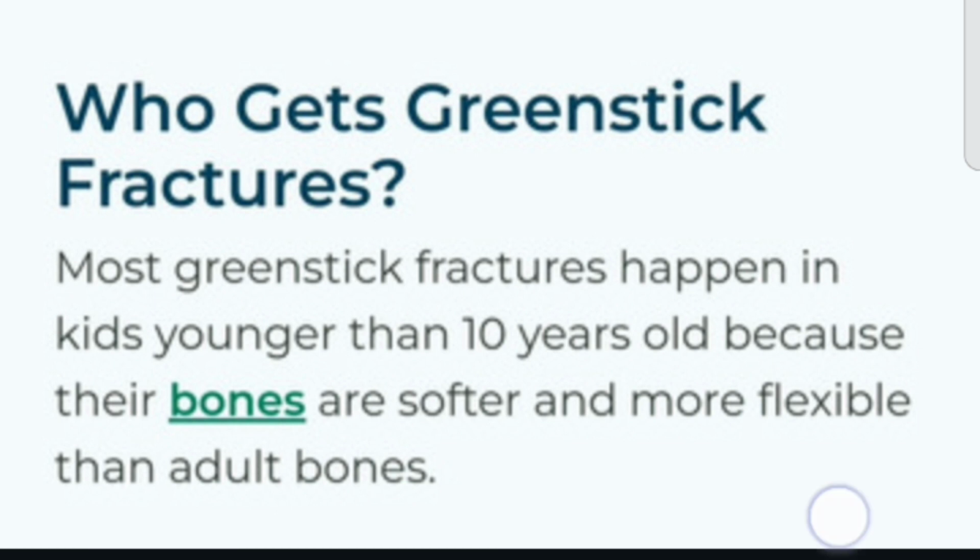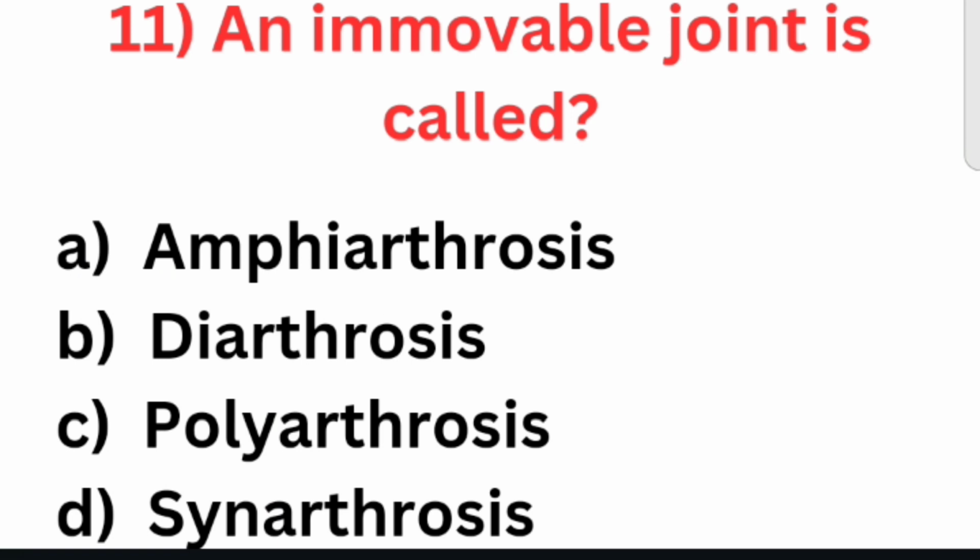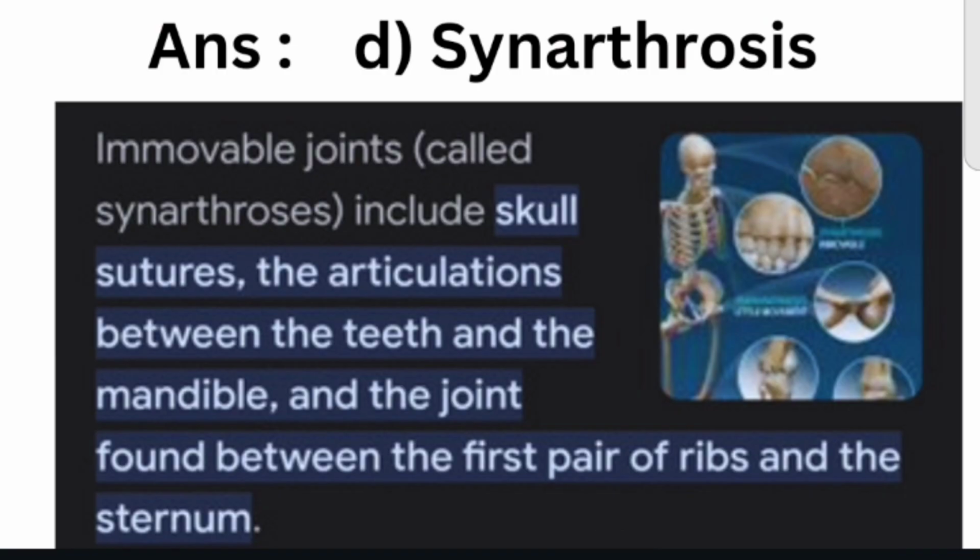Next question is, an immovable joint is called amphiarthrosis, diarthrosis, polyarthrosis, synarthrosis. The right answer is synarthrosis. Immovable joints are called synarthrosis. They include skull sutures, the articulations between the teeth and the mandible, and the joint found between the first pair of ribs and the sternum.